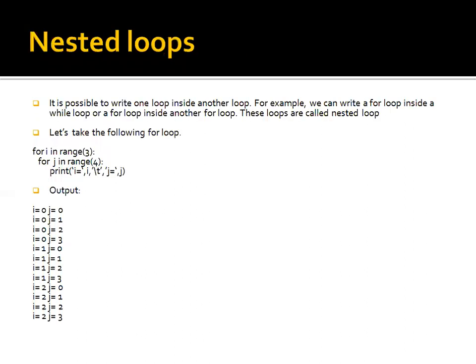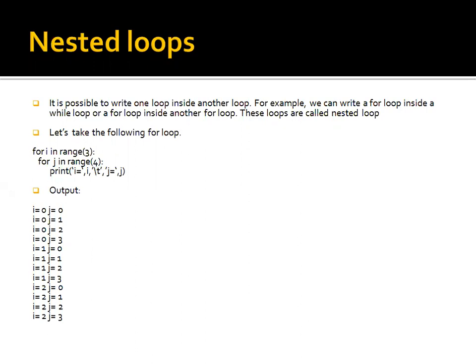Next, my topic is the nested loop. It is possible to write one loop inside another loop. For example, we can write a for loop inside a while loop, or a for loop inside another for loop. These loops are called nested loops.